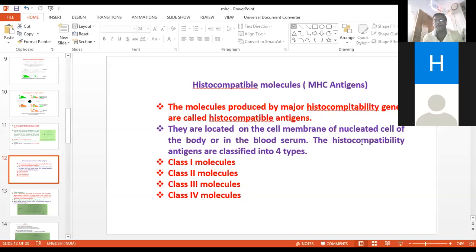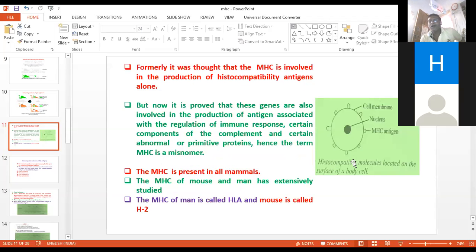Now your histocompatible antigens are classified into four types: class 1 molecules, class 2 molecules, class 3 molecules, as well as class 4 molecules. Now I will show the structure. This is basically the nucleated cell. Inside the center of the cell is the nucleus. This is your cell membrane, and this is known as the MHC antigen.